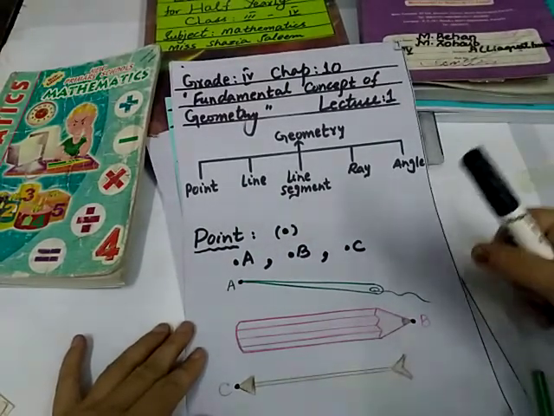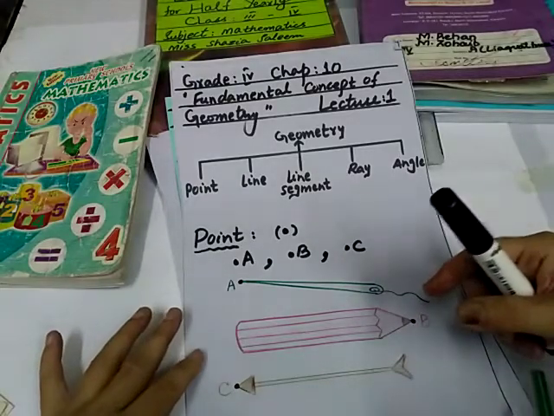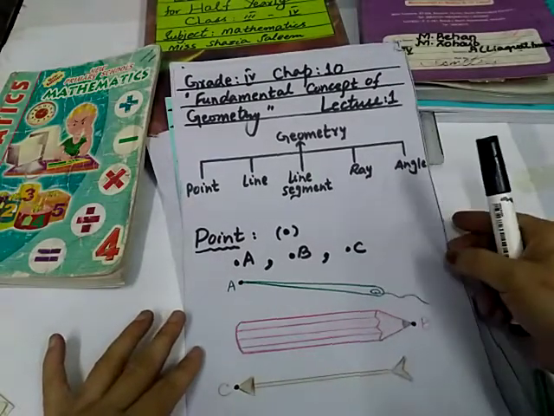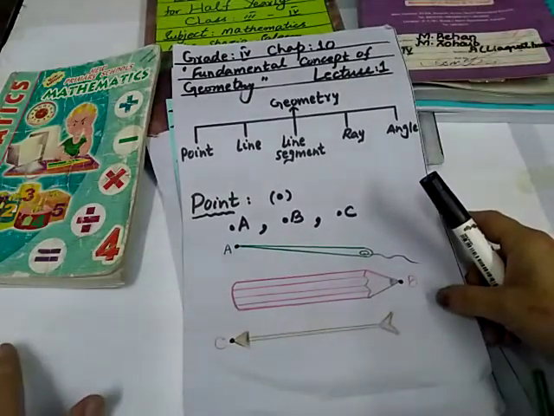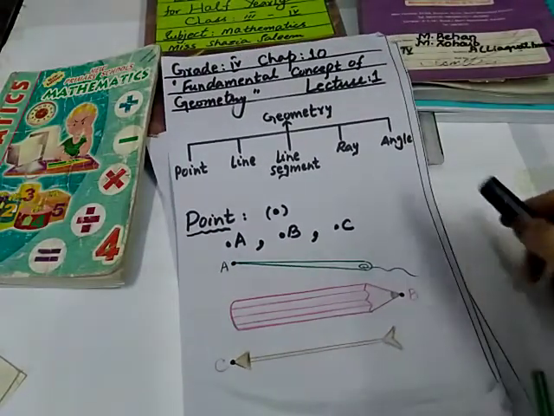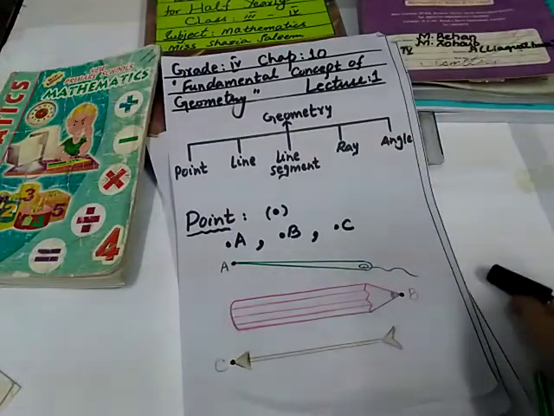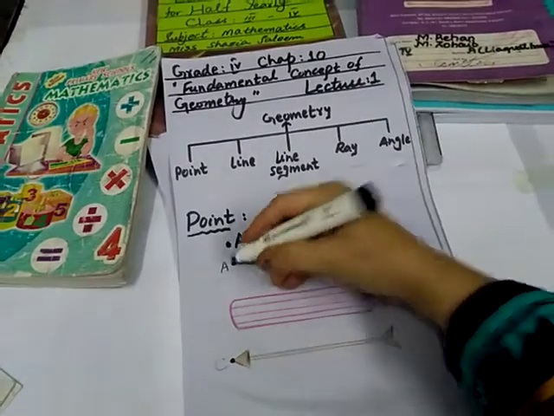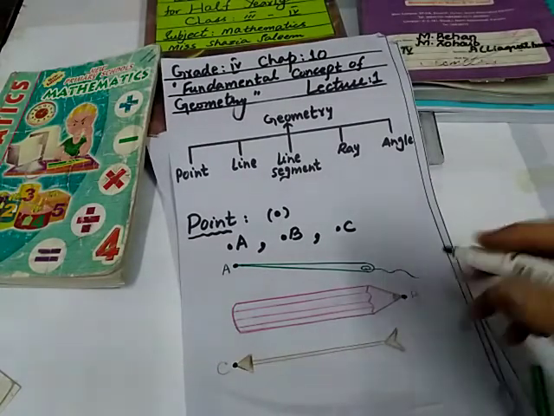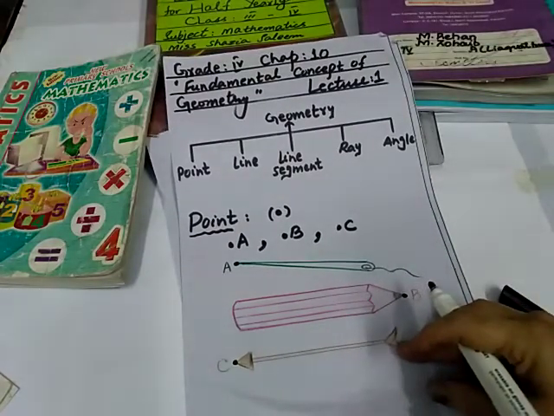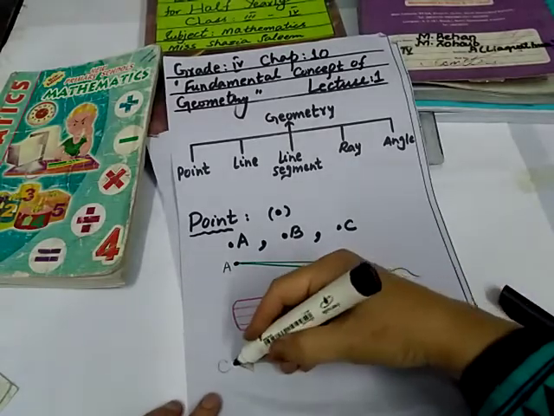The concept of a point is given with the help of the pointed ends of objects. Look at the pictures which have pointed ends. The pointed end of the needle is at point A. The pointed end of the pencil is at point B. And the pointed end of the arrow is at point C.